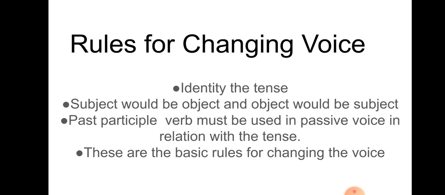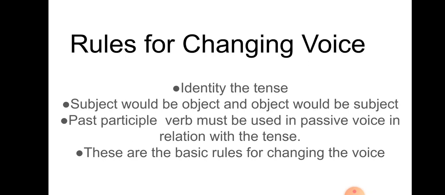So here you have to change the place of subject and object, means at the place of subject you have to place the object and at the place of object you have to place the subject. So you should also know which one is subject, which one is verb and which one is object. Then you can convert a sentence from active to passive.